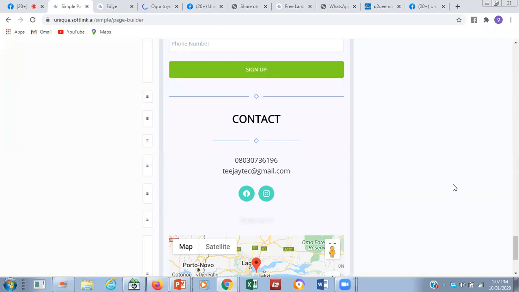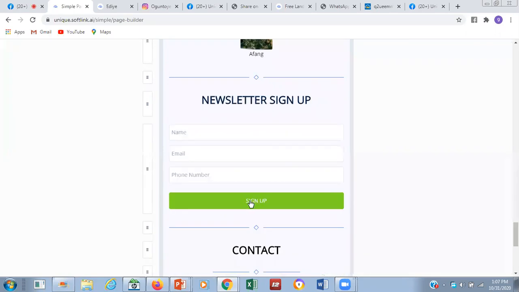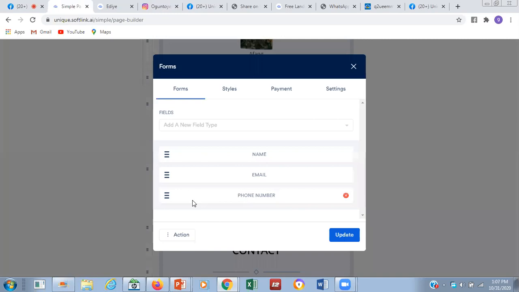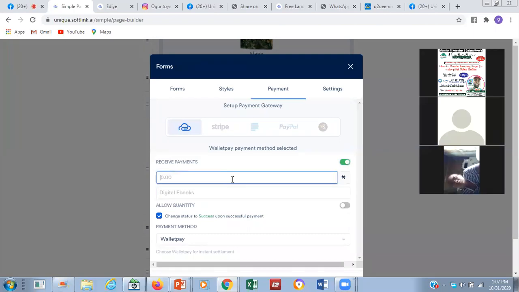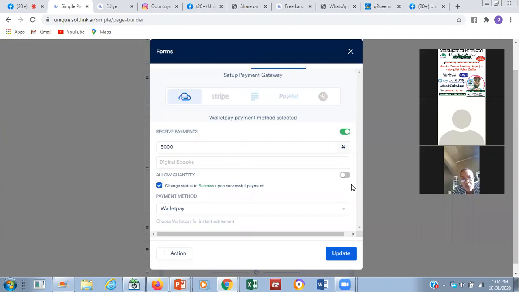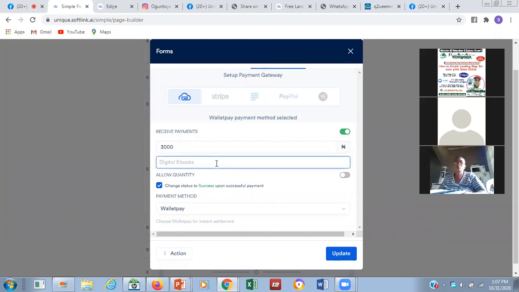So the same thing, once you have chosen a template, you follow up that template. Now, this is a form. Like I've said, anybody that is signing up, you can still edit the form. Look at it. If you want to add anything to the form, you can actually add more to the form. This is payment. Now, I want somebody to make a payment. I want this thing to receive a payment on my behalf. Okay. And the payment will be 3,000, the registration fee to become a member here. I want this to charge them. As in, once they fill all these things, I want it to charge them. Let me update now. The book, digital ebook, let's say URS registration.